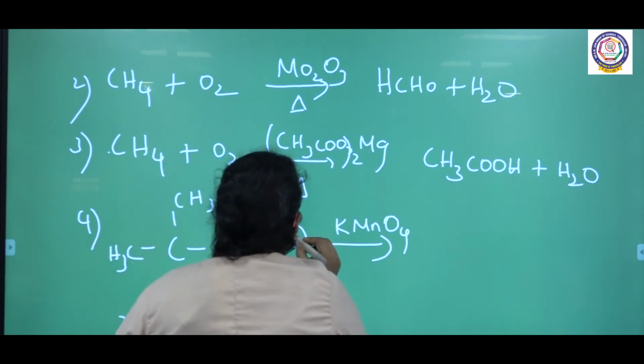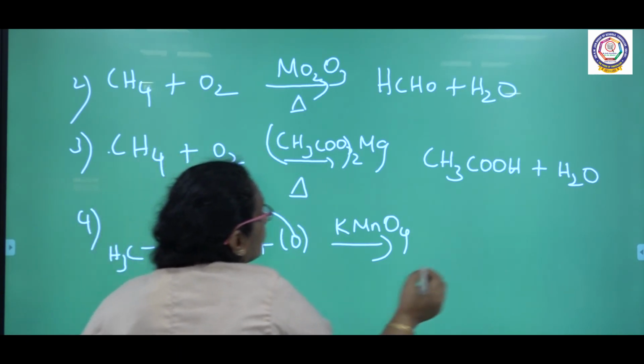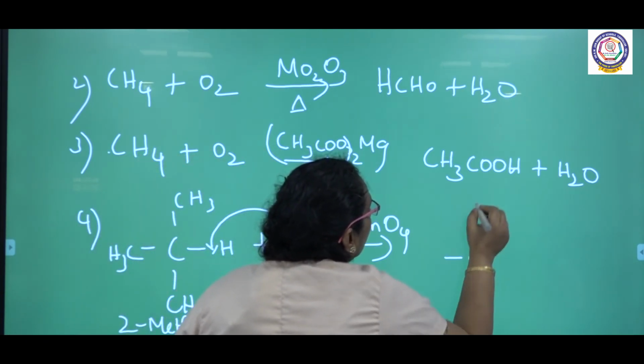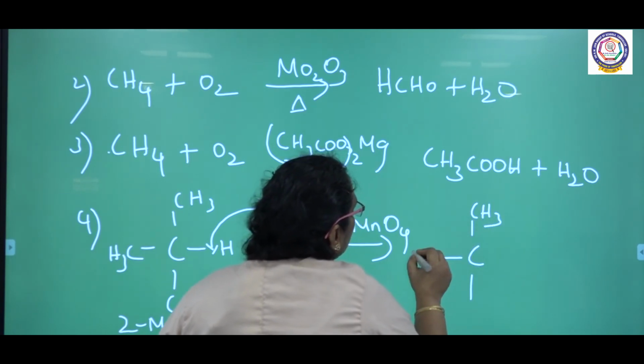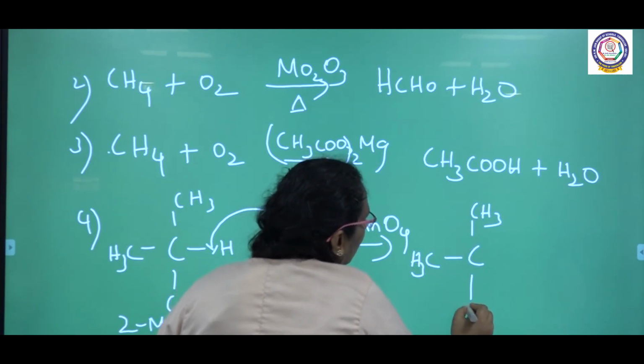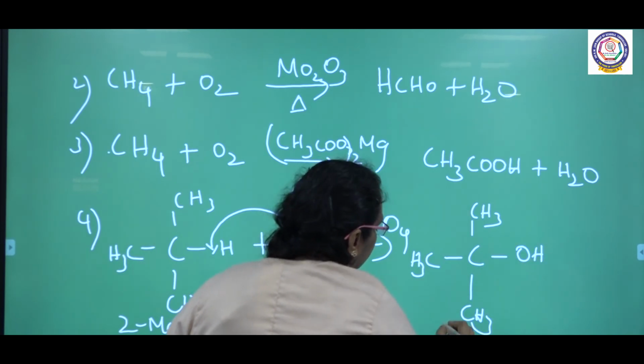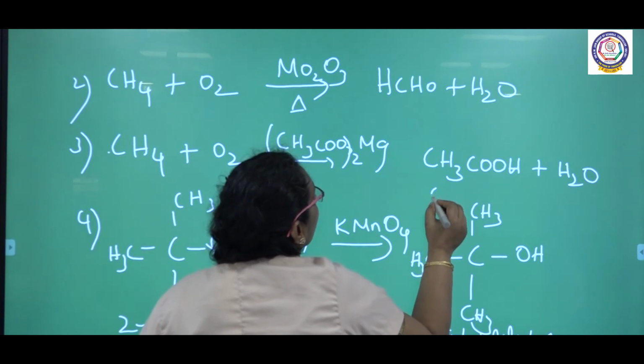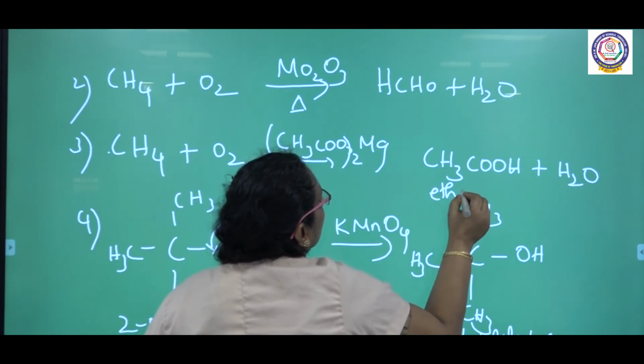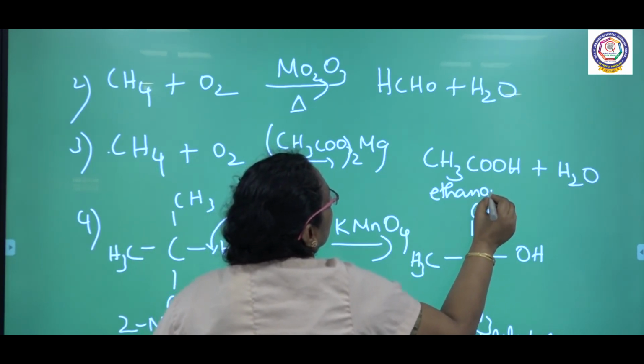Oxidation is taking place and this oxygen is added here. So, what are you getting? Your tertiary alkane is converted into tertiary butyl alcohol. So, we can get different types of products, but the reactants are similar.